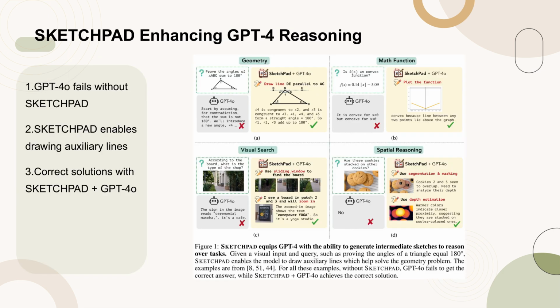Figure 1 illustrates how Sketchpad enhances GPT-4's ability to reason over tasks by generating intermediate sketches. For instance, when tasked with proving that the angles of a triangle sum to 180 degrees, Sketchpad allows the model to draw necessary auxiliary lines that facilitate solving the geometry problem. Without Sketchpad, GPT-4o struggles to arrive at the correct answer, whereas with Sketchpad, GPT-4o successfully achieves the correct solution. This capability is showcased across various examples from 8, 51, 44, demonstrating the significant improvement Sketchpad brings to GPT-4's reasoning capabilities.